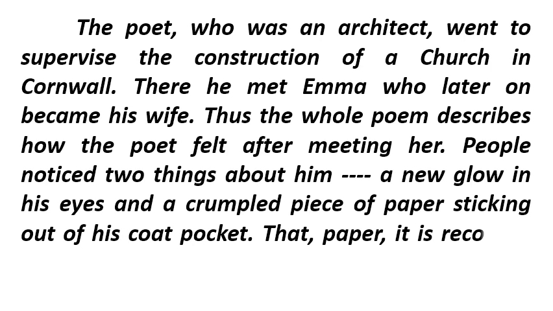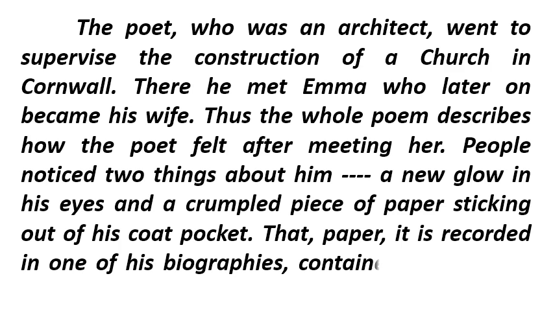That paper, it is recorded in one of his biographies, contained the draft of the poem. You are going to read that very poem, inspired by a visit to a place which the poet calls Lyonnesse. So this was all about the introduction.